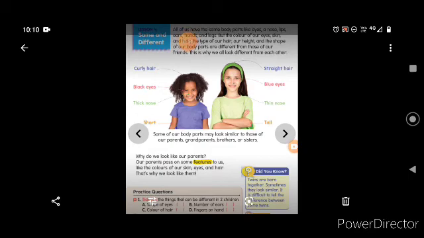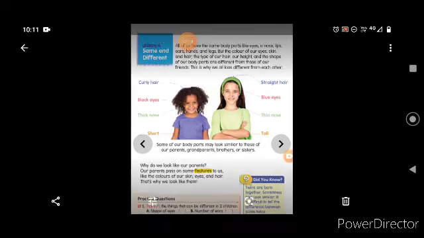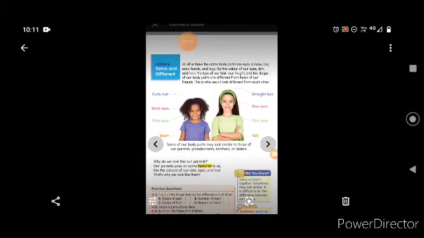Some of our body parts may look similar to those of our parents, grandparents, brothers or sisters. Why do we look like our parents? Our parents pass on the same features. So we learn the keyword features, no children, to us. Like the color of our skin, eye and hair. That's why we look like them. So this has been carried by your parents from your grandparents, from grandparents to great grandparents. Grandparents got it from them, your parents got it from your grandparents, and you got it from your parents. So that is like the genes you got, children. So now how are we similar and how are we different? I hope you are able to understand, children.